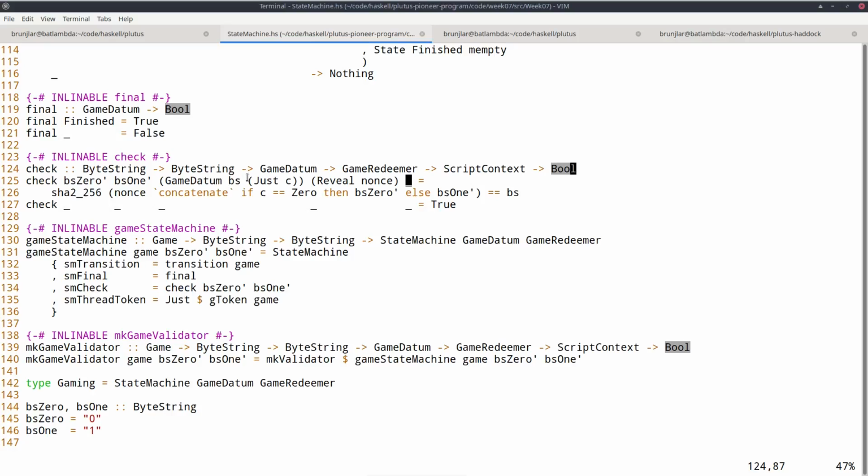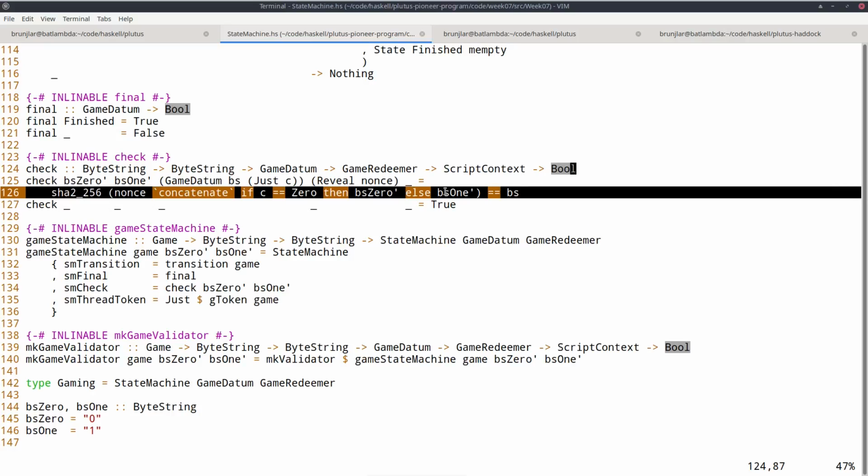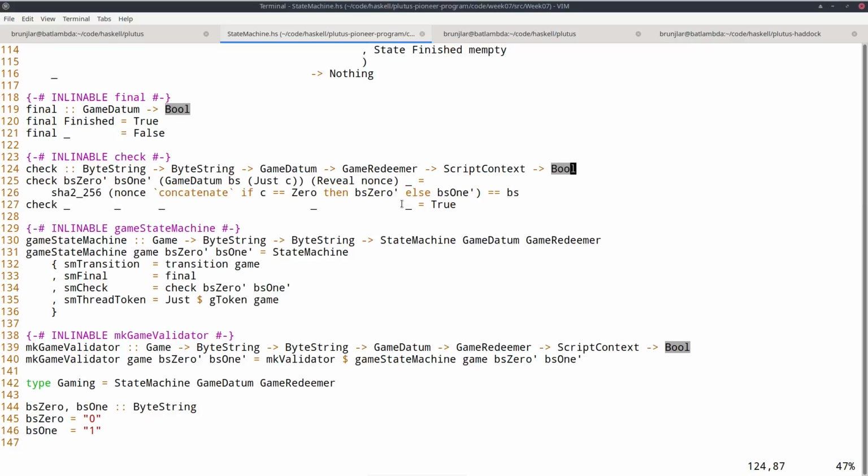And that was in the situation where the second player had played, just C, and where the redeemer is reveal nonce. And this line here is just the old check we had in the first version as well. We compute the concatenation of the nonce and the byte string corresponding to the move, hash that, and compare it with the originally provided hash. And in all other situations, we don't need an additional check and therefore can return true.